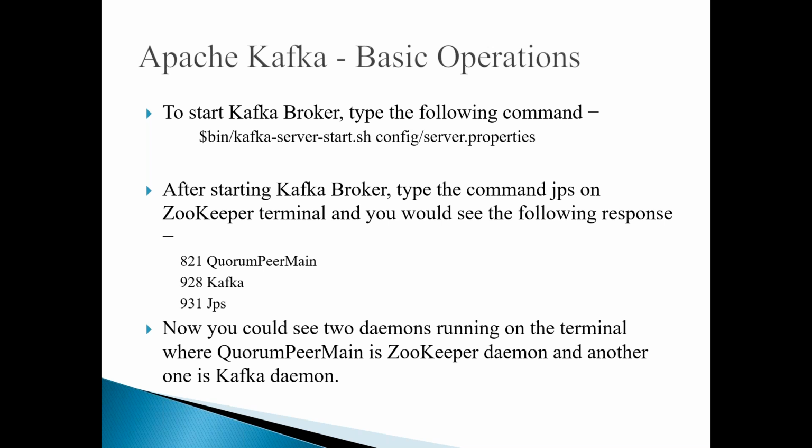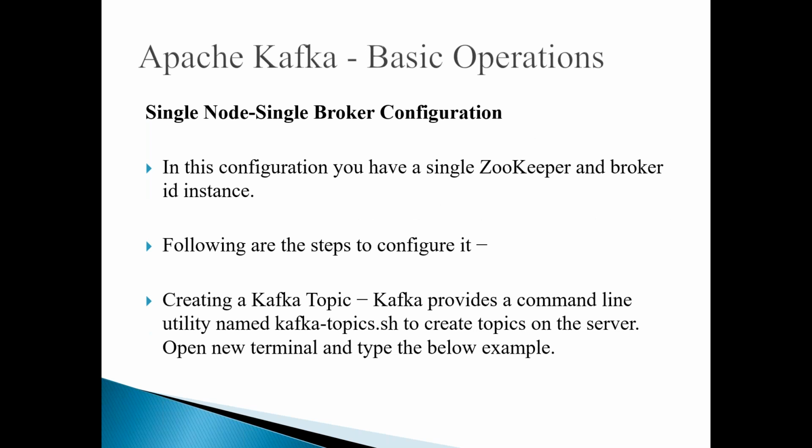The other one is the Jps itself. Like that you can see three processes running. QuorumPeerMain is Zookeeper and another one is Kafka. So we can understand that Kafka is able to communicate with Zookeeper. Since Zookeeper is a synchronized environment, it understands how many daemons are running, and they have their own IDs as well in the Zookeeper. So Zookeeper is recognizing that the Kafka server has started and is up.